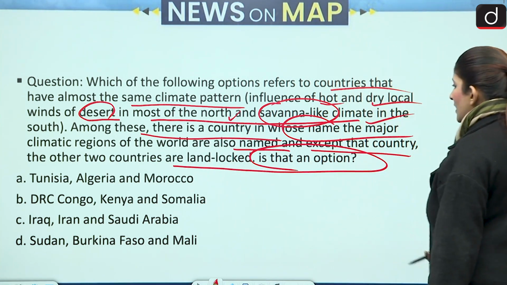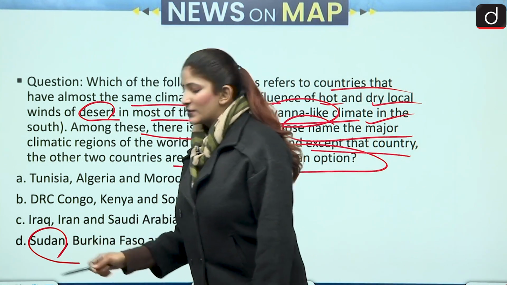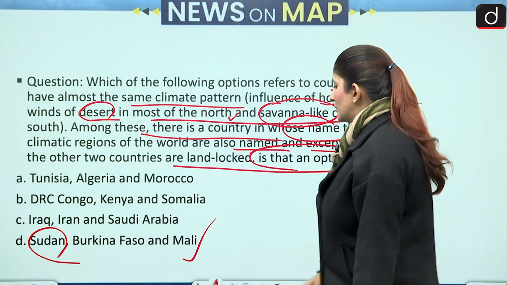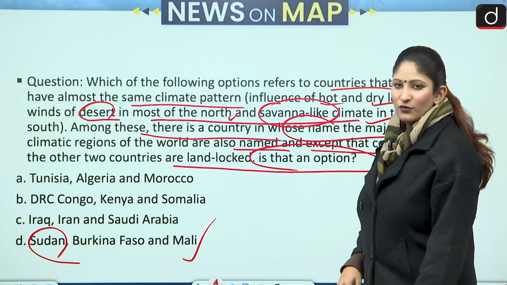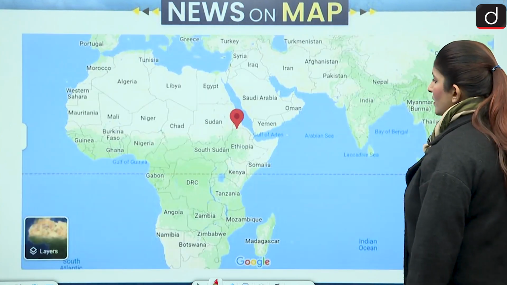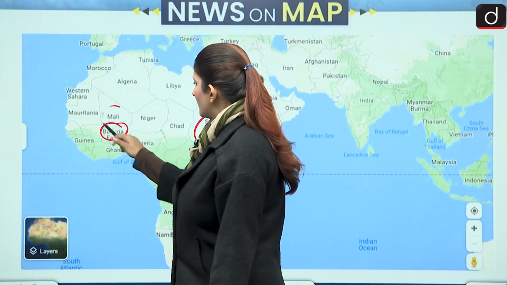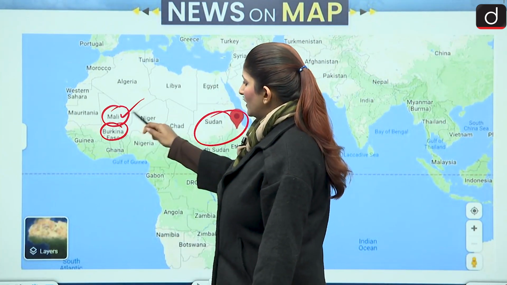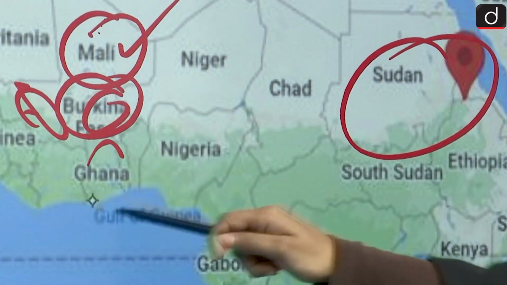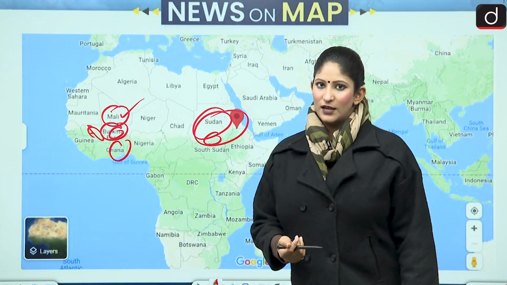So, actually, we have these many options, and Sudan type of climate is mostly what we see here. So, Sudan type of climate, and then of course we have with it Burkina Faso and Mali. And as you look at this region, so Sudan, Burkina Faso, and Mali. Here you see Mali, desert type of climate, savanna type of climate. Desert, savanna. Okay? So like this you can take out the answer.